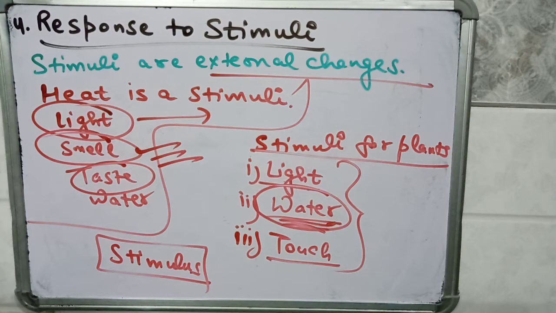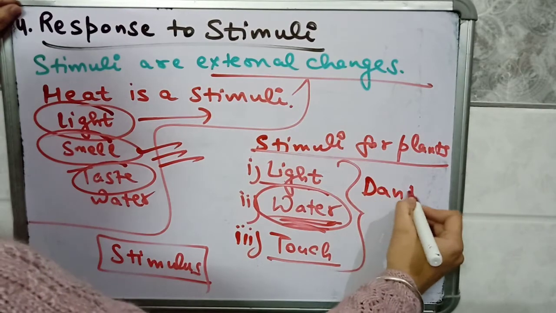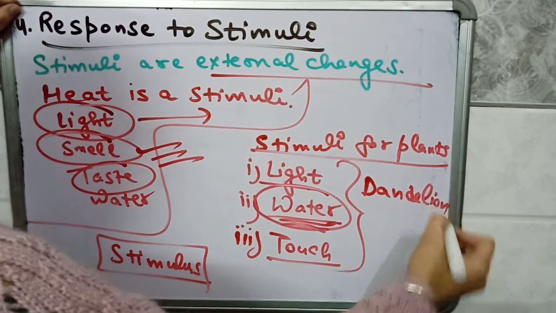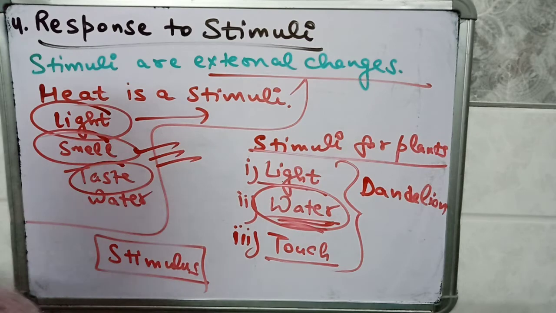Similarly, there is a plant named dandelion. Dandelion is a plant which blooms in the daytime and closes its petals during the night time, or whenever it gets dark. Similarly, there is a flower, moonflower. Moonflower responds differently from the dandelion plant.